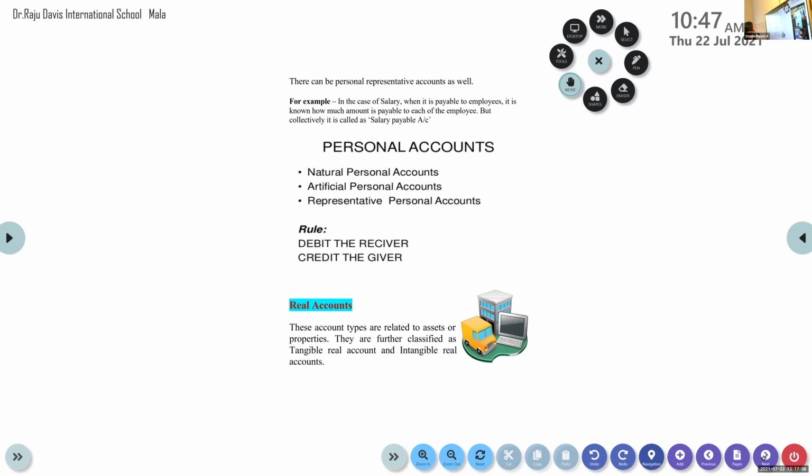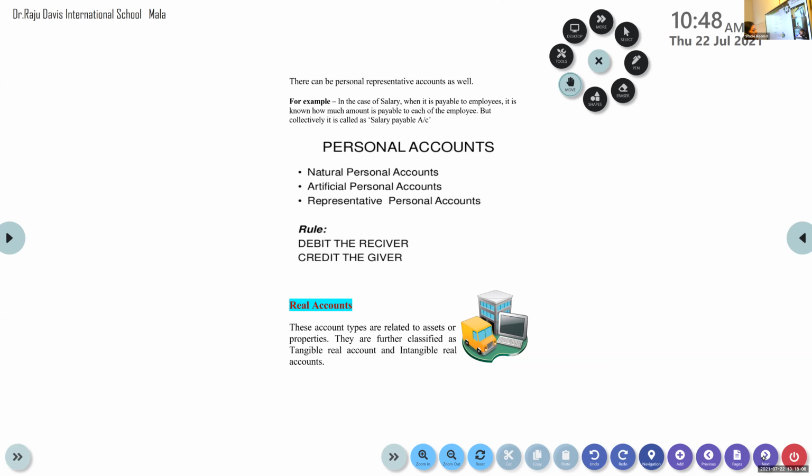So when the salary has to be given to an employee, that is something related to a person. It is representing a person.